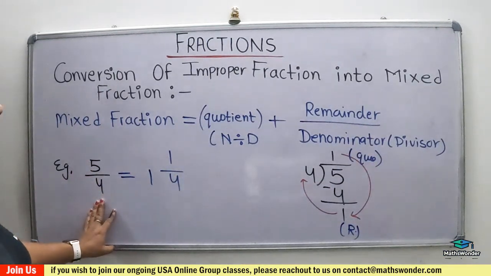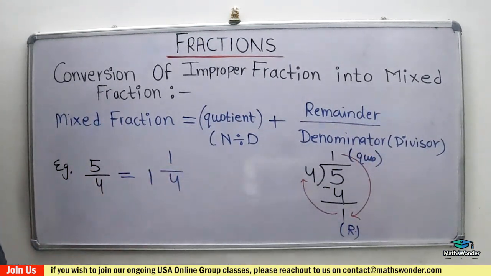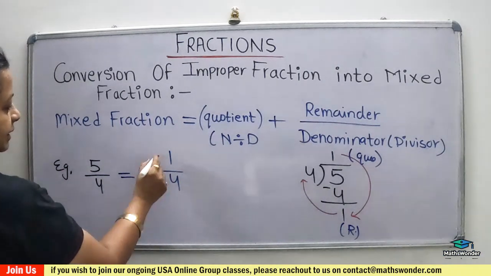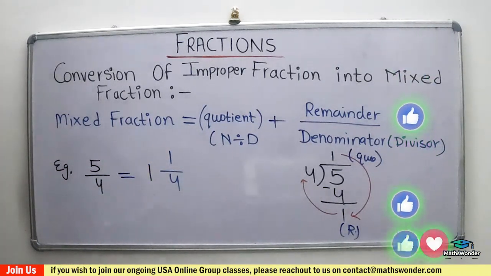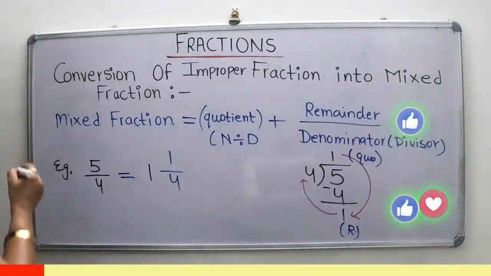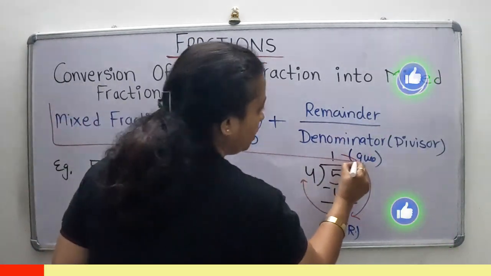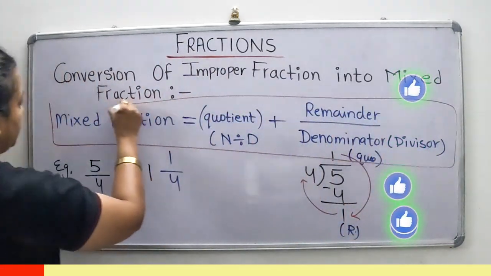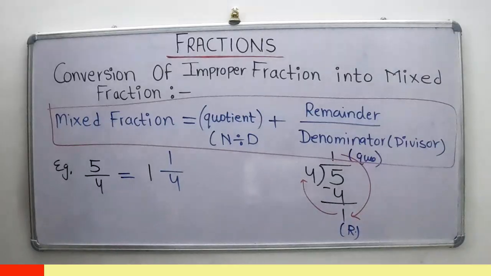So 5 over 4 is 1 and 1 over 4. This is the quotient, this is the remainder, and the denominator is 4. So according to the rule, you can see it, right?